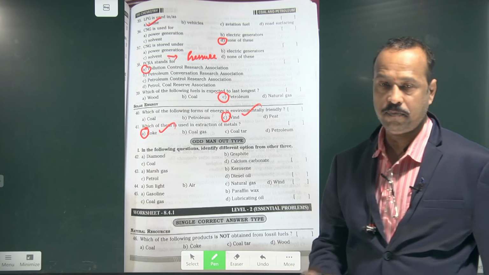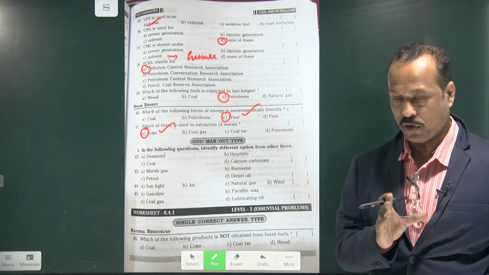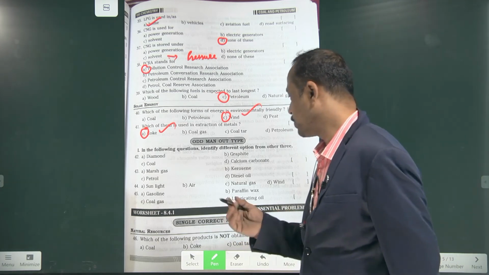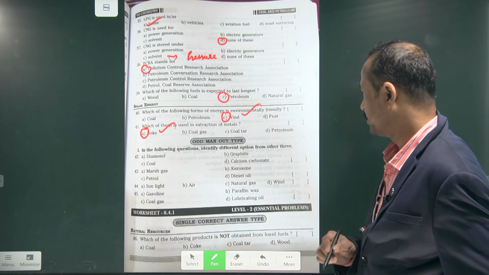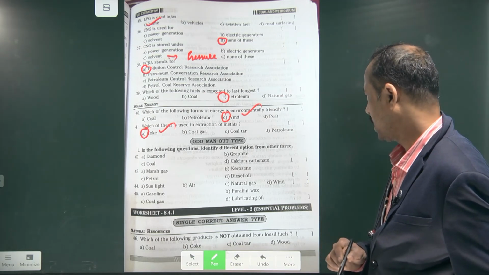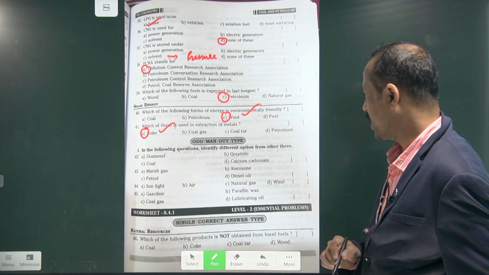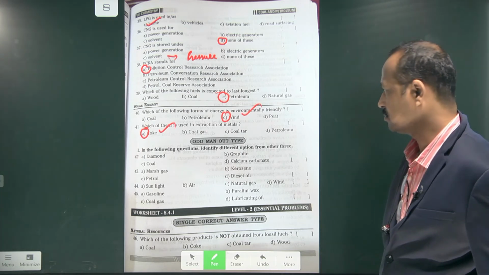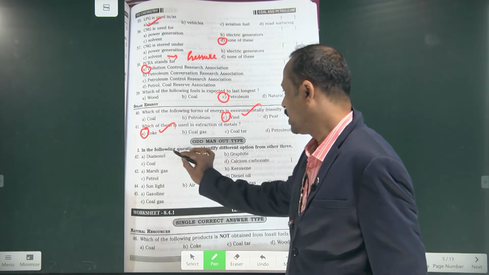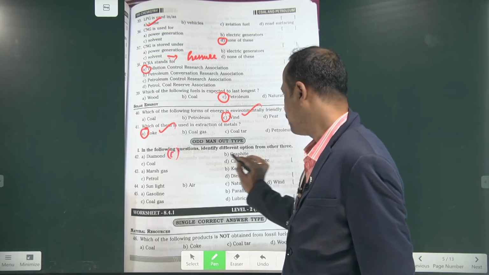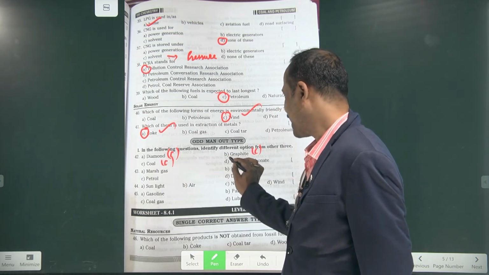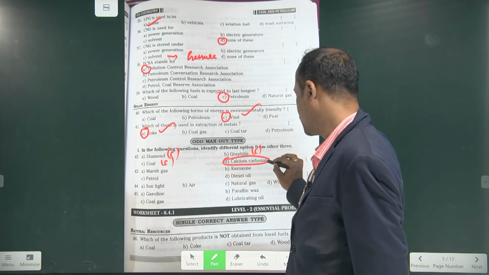Because coke has a more pure amount of carbon, it consists of a lot of carbon inside. Next, in the following questions, identify the option different from the other three. Diamond, coal, graphite, and calcium carbonate. Here it is calcium carbonate. Diamond is made up of carbon only, graphite is made up of carbon only, coal is also made up of carbon only, but calcium carbonate contains other substances, so the answer is this one.